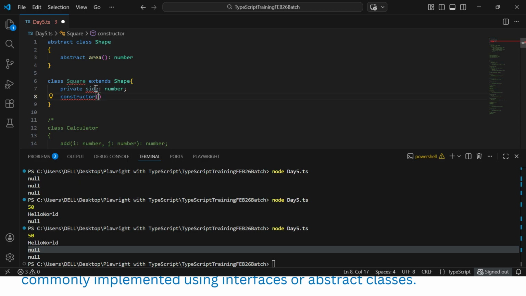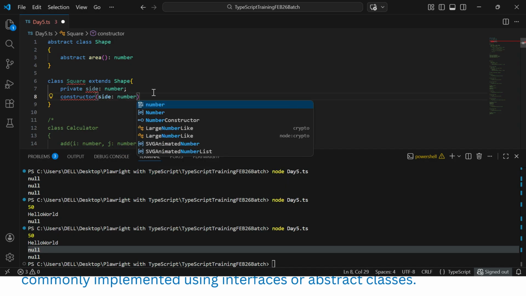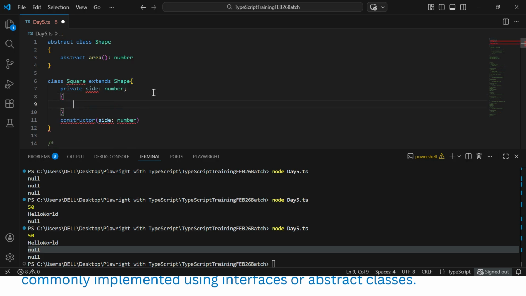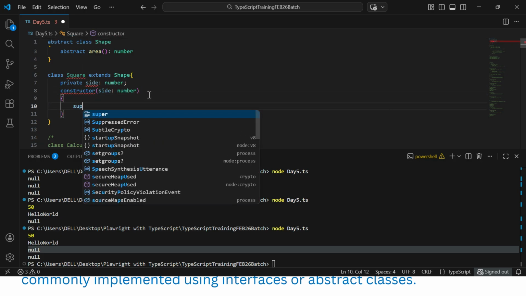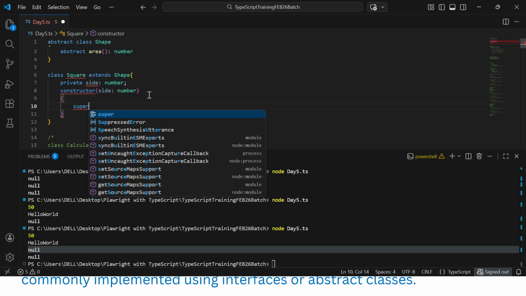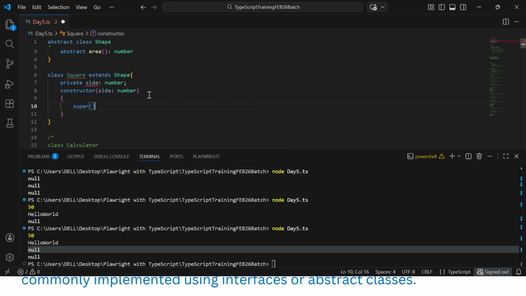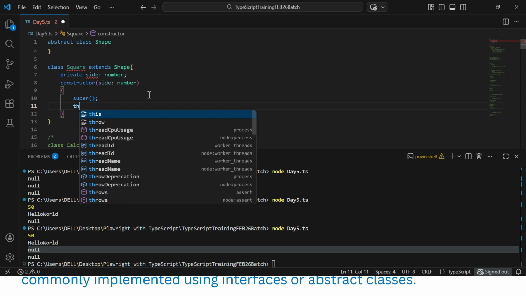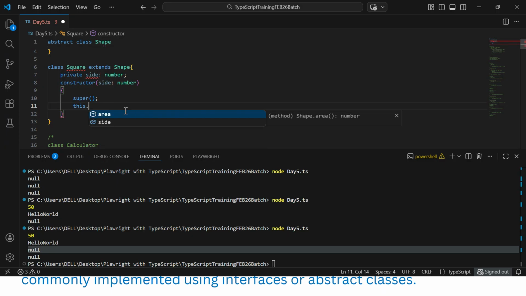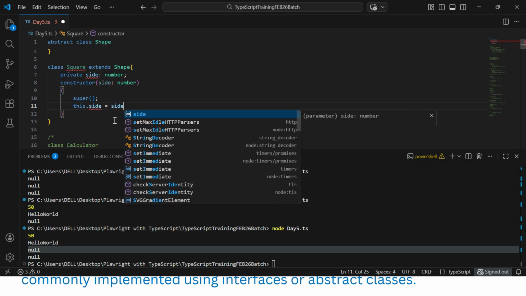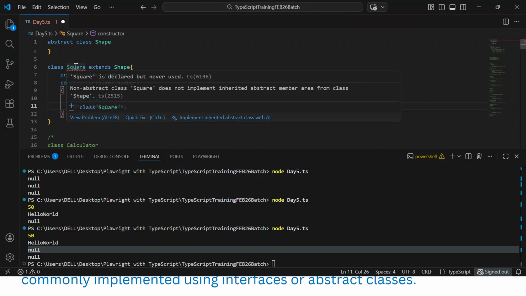In the constructor we can create a side variable, colon number, and first call the super keyword so that we can access the parent class. Then we'll be using this.side equals side. That's all.